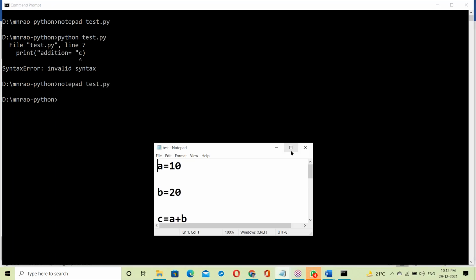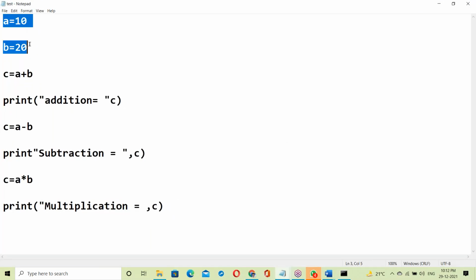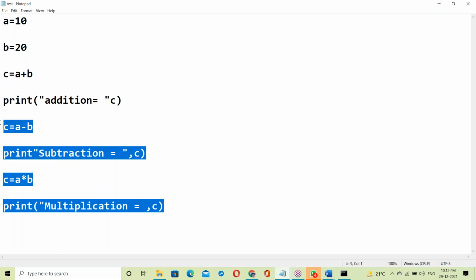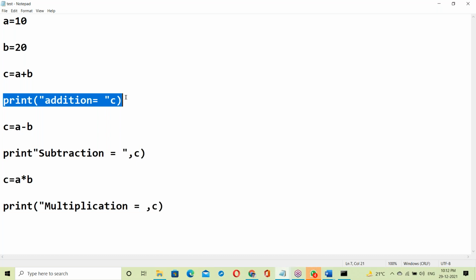See here, what has happened? This is correct, this is correct, this is correct. Here is the error, the mistake, so it simply stops. The next coming statements are not checked. It stopped only here.